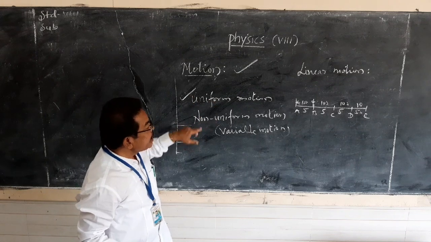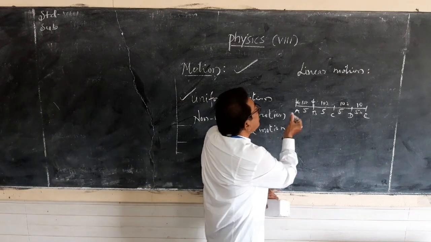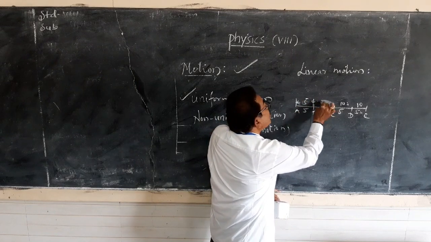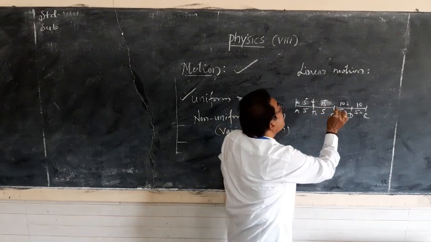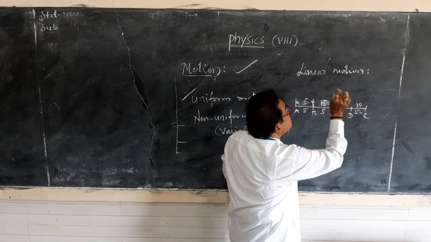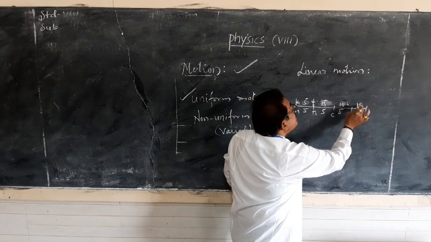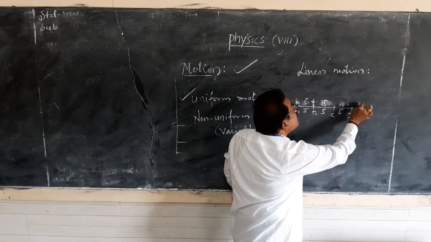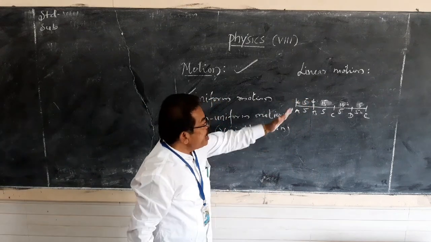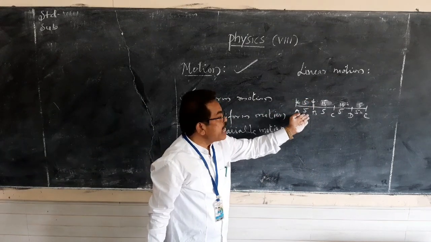Non-uniform motion. If an object covers 5 kilometers in 5 seconds, then 5 kilometers in 15 seconds, then again 10 kilometers in 5 seconds, then 5 kilometers in 10 seconds, there will be a change in the distance as well as time.